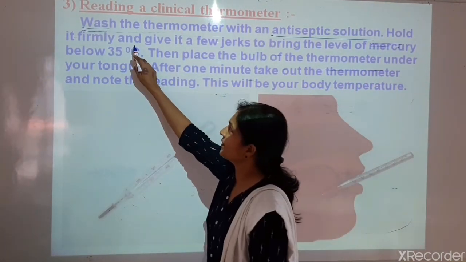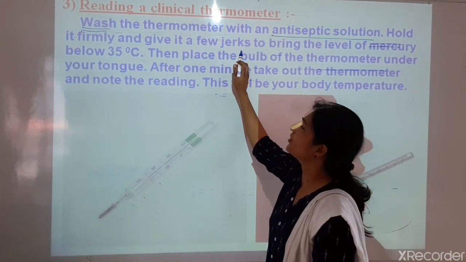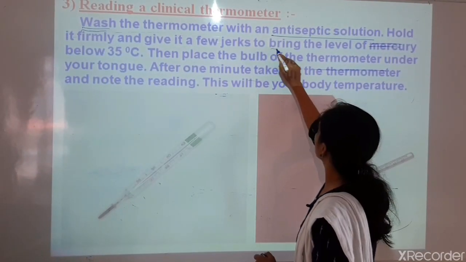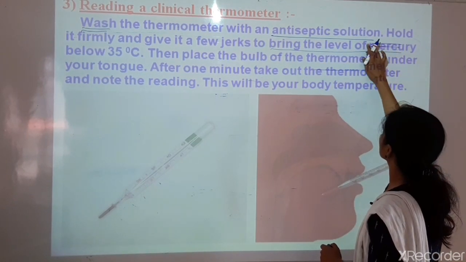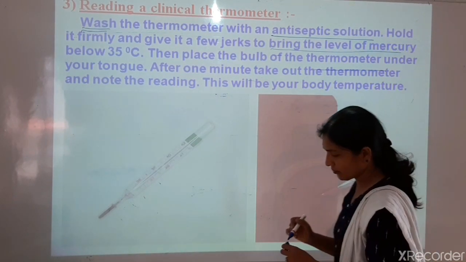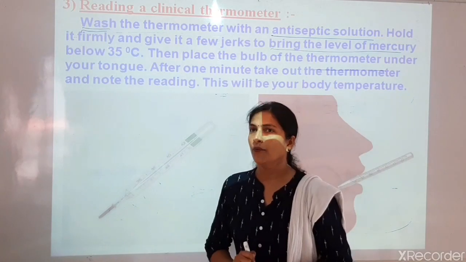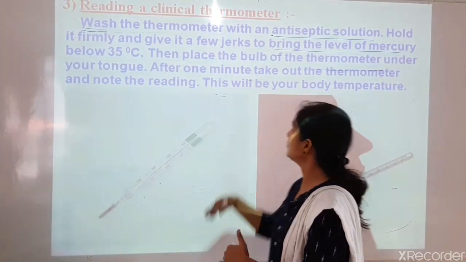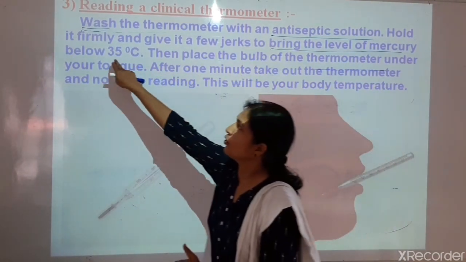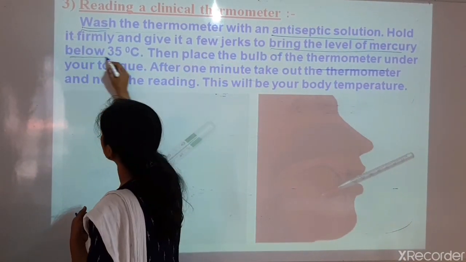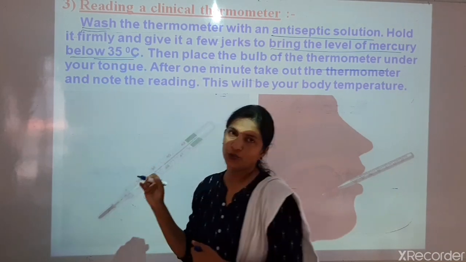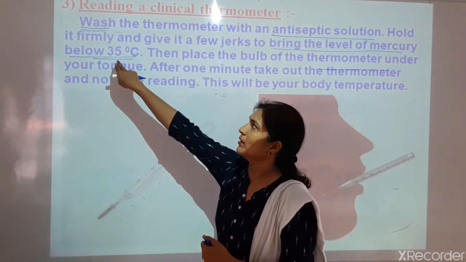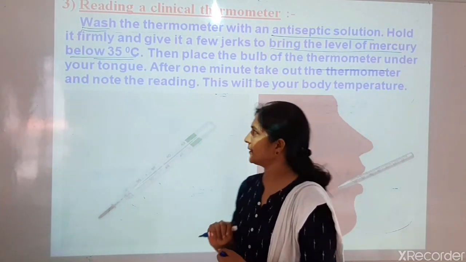Hold it firmly and give it a few jerks. Like this way we can give the jerks to bring down level of mercury. Why we have to give the jerk to the thermometer before reading? When we give jerk the thermometer, the mercury level comes down below 35 degrees Celsius. So it is most important. So we have to jerk the thermometer to bring down the mercury level below 35 degrees Celsius.